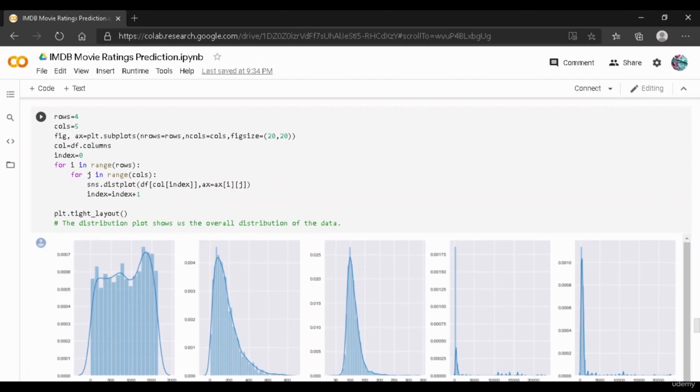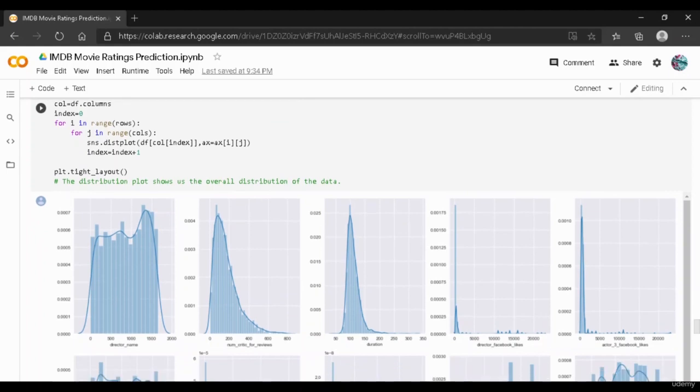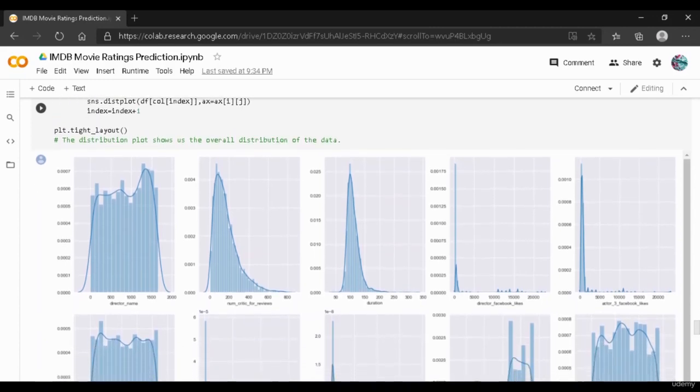And as you can see here, we have given 4 rows and 5 columns, where nrows are rows and ncols are columns. The figure size we have given is 20, 20 over here, and we have given an index as 0, so it will begin from the starting of the columns present in the data set. And this is a tight layout that we have given.